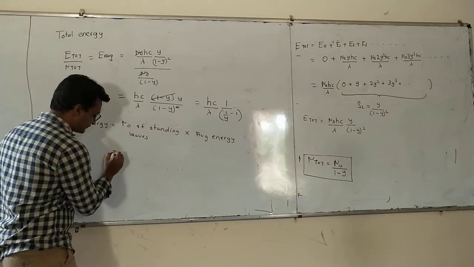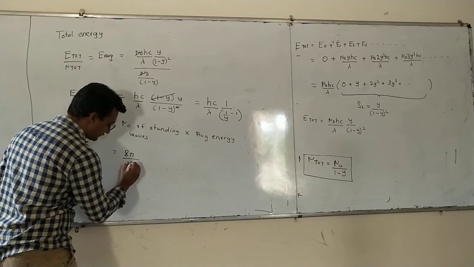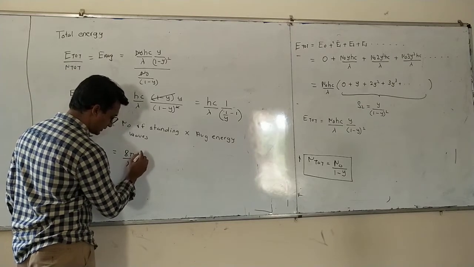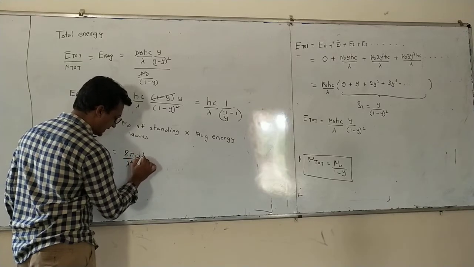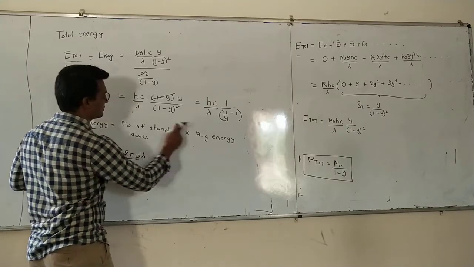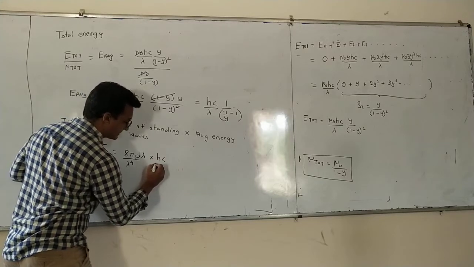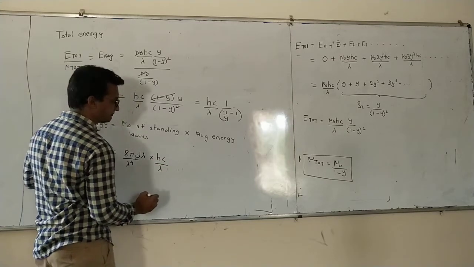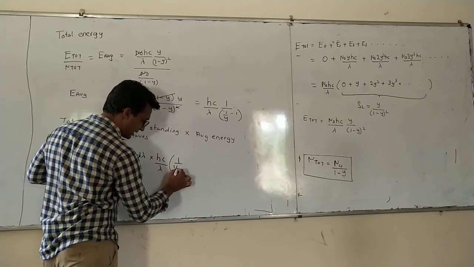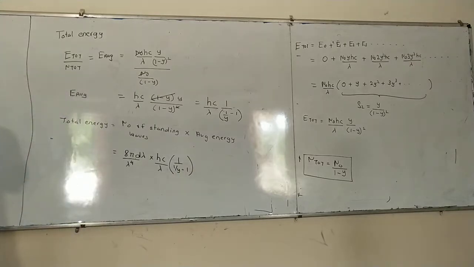Number of standing waves we have already calculated, 8 pi lambda raised to 4 into d lambda, and average energy. This is the average energy, hc divided by lambda into 1 by y minus 1.